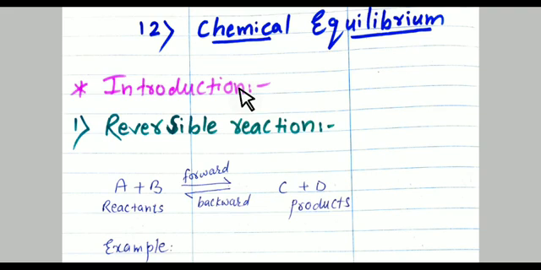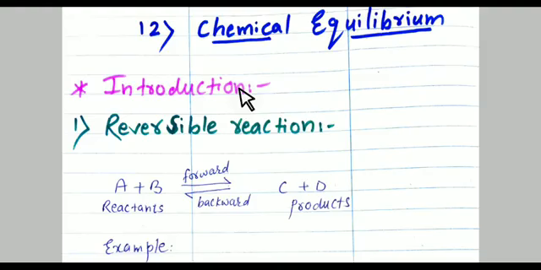it is called a heterogeneous chemical reaction. So what is a homogeneous chemical reaction? All the substances involved in the reaction are in a single phase. What is a heterogeneous chemical reaction? All the substances involved in the reaction are in different phases.